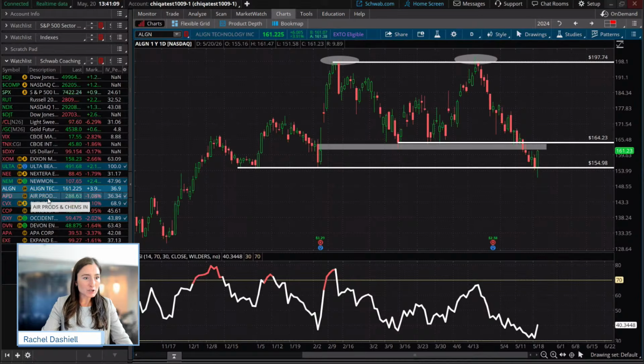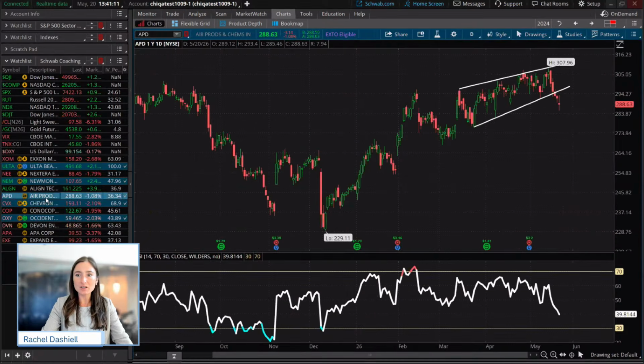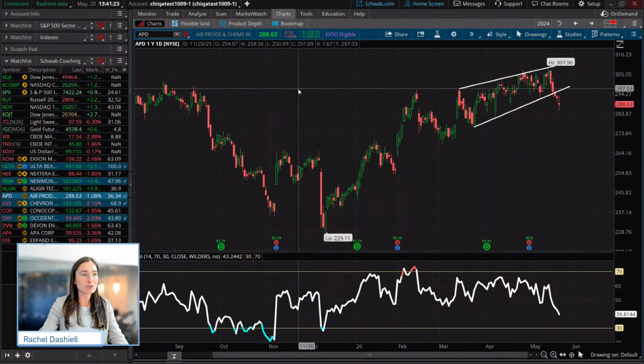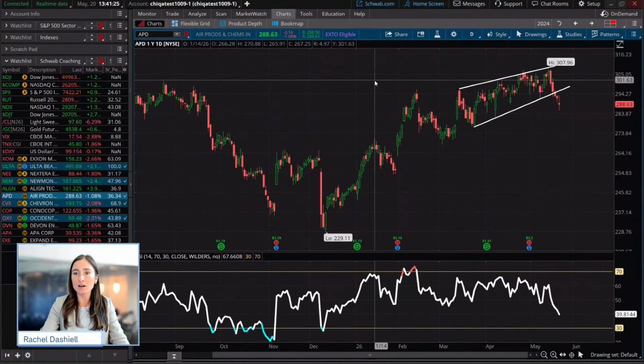Couple other ones here. We're just going to cycle through the watch list. We had a rising wedge take place in APD here. So essentially, we just saw those two trend lines move at different slopes, different paces there.